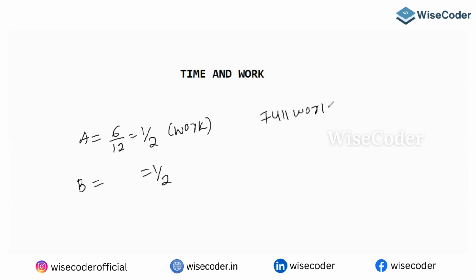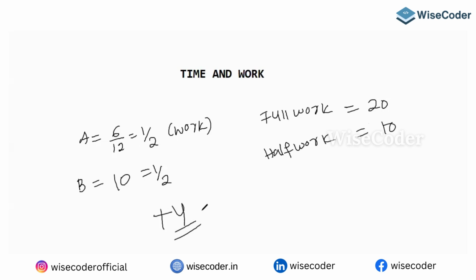For the full work, B takes 20 days. Then for half the work, he will take 10 days. Which means along with A he already worked for 6 days. So if he works the remaining 4 days, the work is going to be finished.